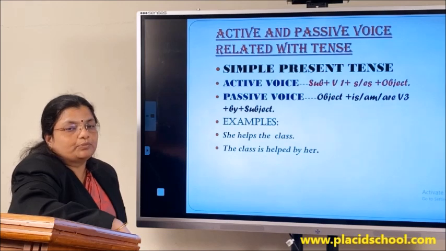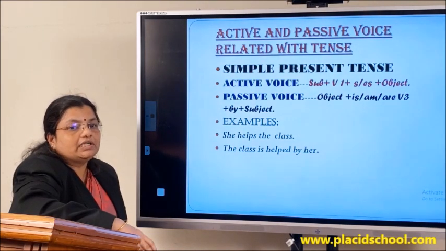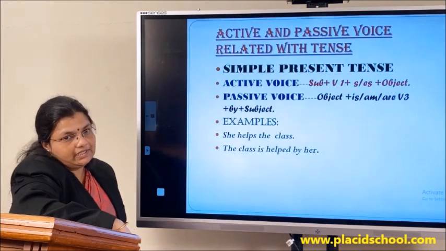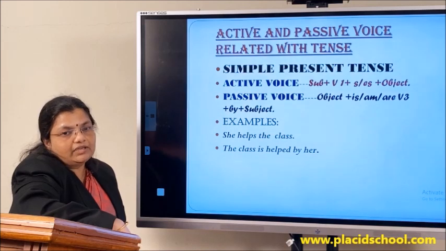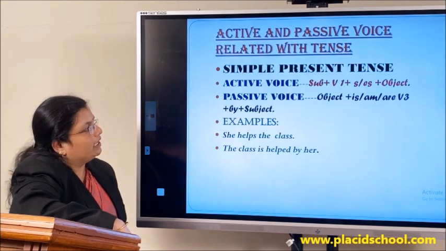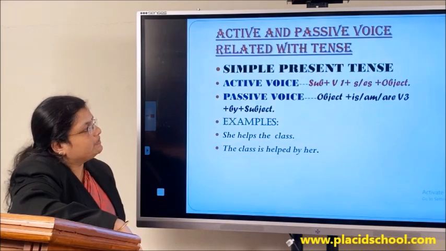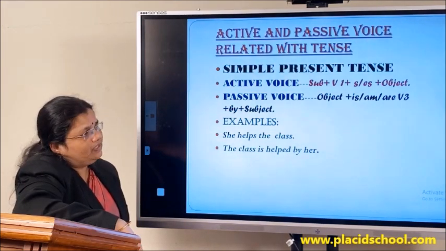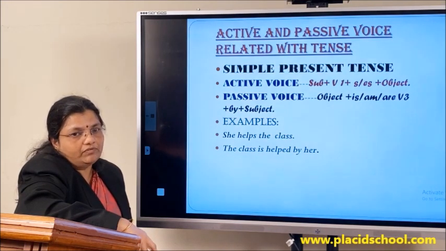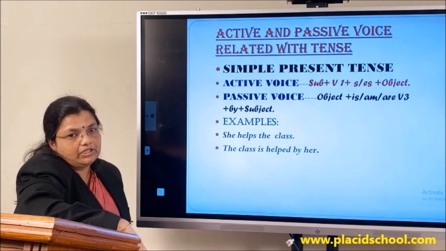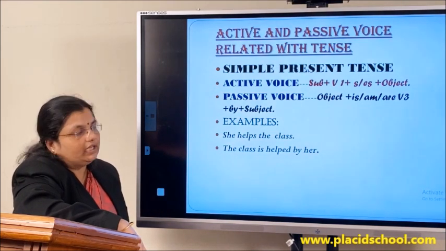I told you we have to provide the be verbs after the object depending on the number. So if it is present tense, the be verbs are is or am or are, that we have to provide according to the number. So we have to write the object first, then we write the be verbs followed by the V3 form of the verb. Whichever verb is given to us in active voice, that verb should be changed to its V3 form, followed by the by preposition before the doer of the action.